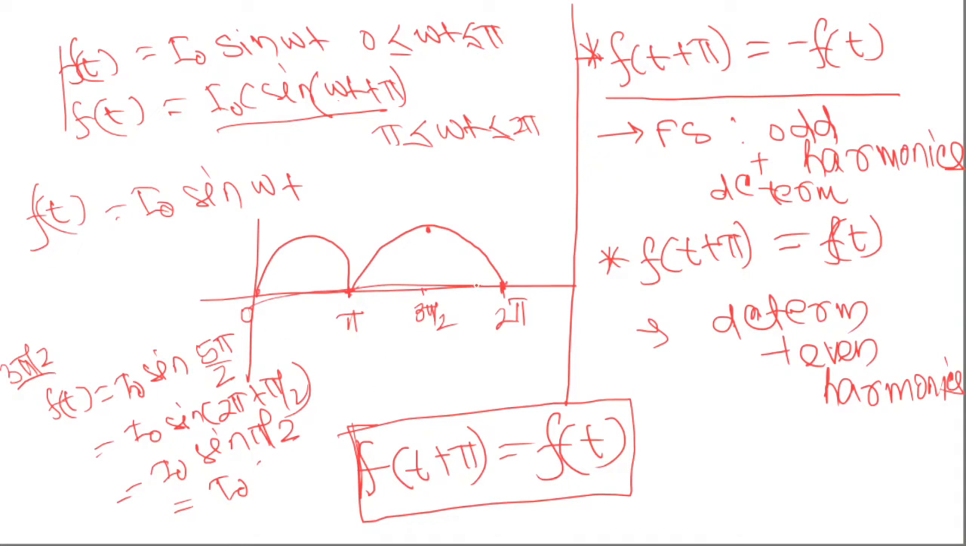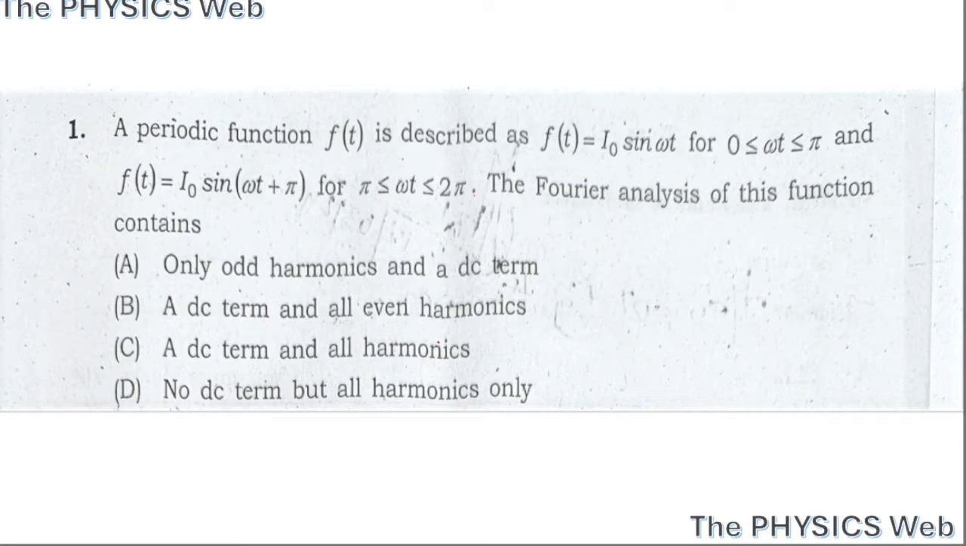From the graph we can see this is a function with period pi. So the Fourier series for this function will contain a DC term and all even harmonics. So your correct option will be option B, a DC term and all even harmonics.